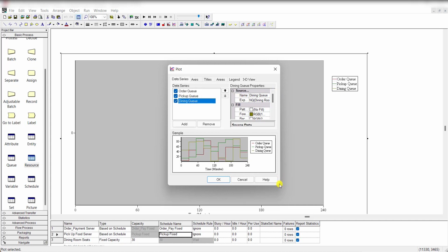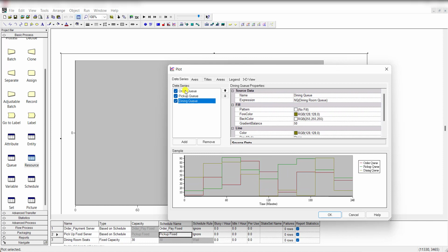For order queue, the expression is NQ, that is order underscore counter dot queue. For pickup queue is NQ again for pickup food dot queue, and for dining it's dining room queue. Rest are the cosmetic changes, you can do it on your own.